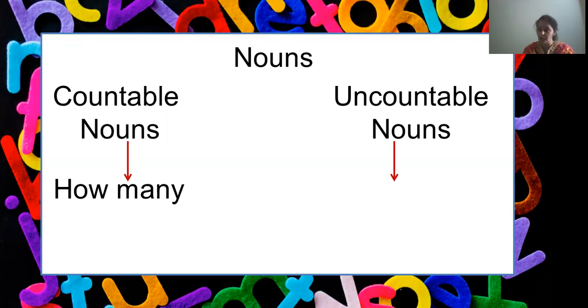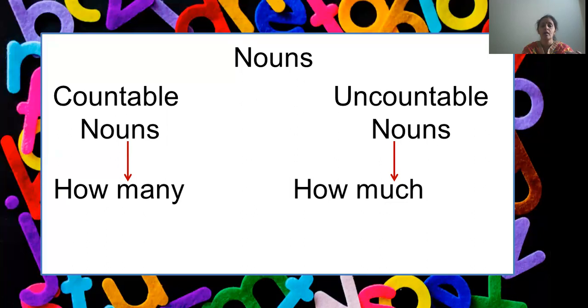But for uncountable nouns, the word we use to ask questions is much. How much sugar is there in the jar? How much water is there in the bottle? How much milk is there in the vessel? So for countable nouns, we use the word many. For uncountable nouns, we use the word much.